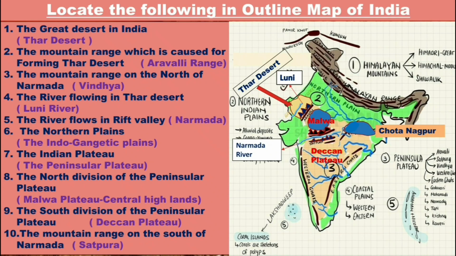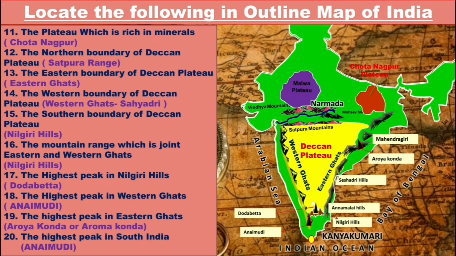The south division of the peninsular plateau, that is the Deccan plateau. The mountain range on south of Narmada, that is the Satpura range. Here you can see this is the Satpura range. Now let us move to the next question. The plateau which is rich in minerals, that is the Chota Nagpur plateau. This is the location of Chota Nagpur plateau. The northern boundary of Deccan plateau, that is the Satpura mountain ranges. This is the location of Satpura mountains.